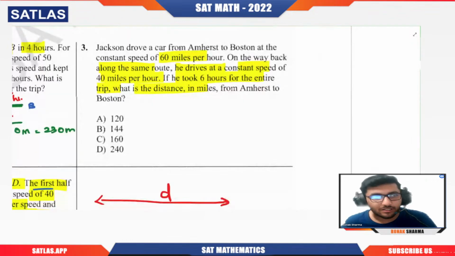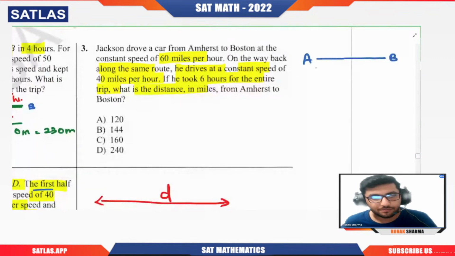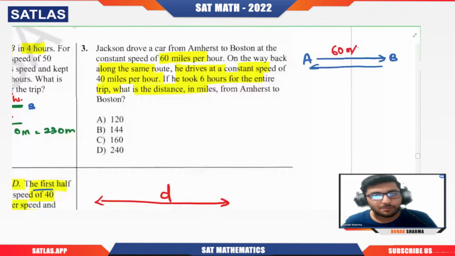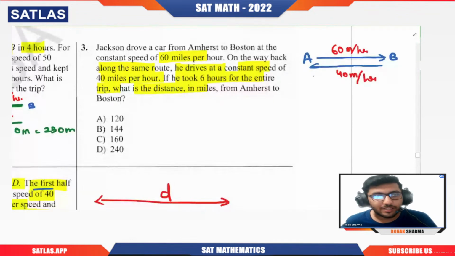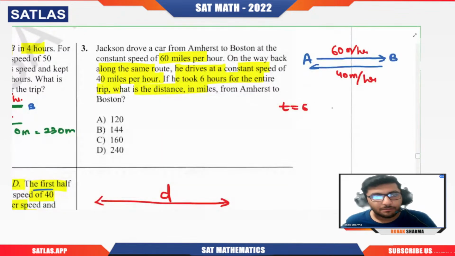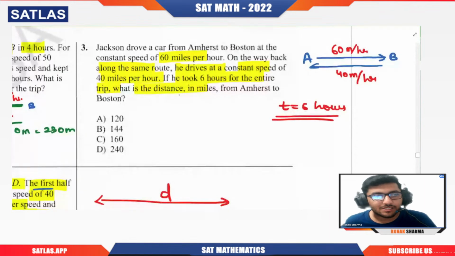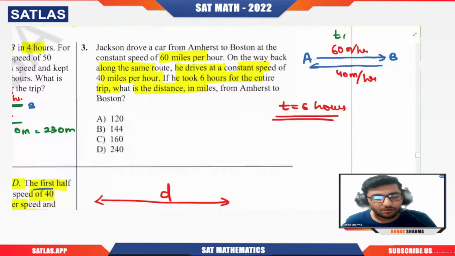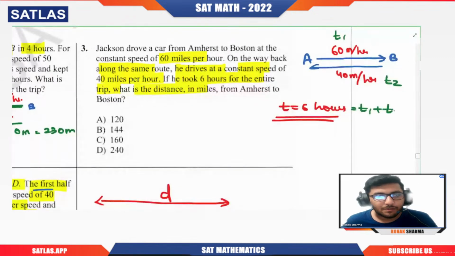So here we have the first location to be A, then B, and then again going back. The point is that while going from A to B, the speed was 60 miles per hour, and while going back, the speed was 40 miles per hour. Okay, and the total time of the journey has been given to us, that is t equal to 6 hours, right? But now what they're asking us is the distance. So if I assume that the time being taken to go from A to B is t1, and the time being taken for going back from B to A is t2, can I say that 6 hours is nothing but t1 plus t2, right?